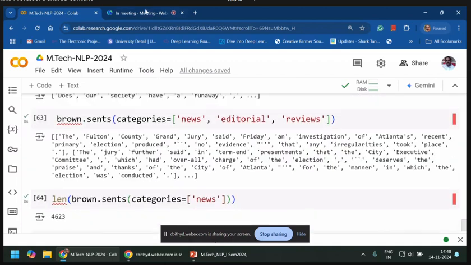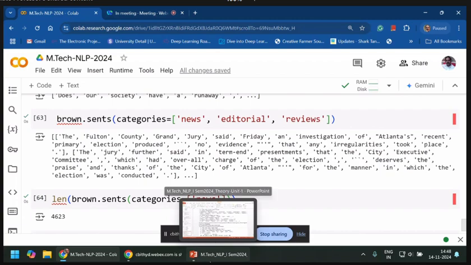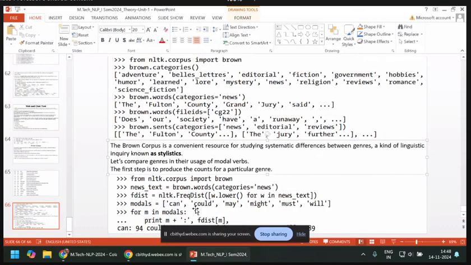Now here, we go to this one. What we call stylistics is about linguistics. Here you can import nltk.corpus, import brown. From this, the number of words and the frequency you can fetch.